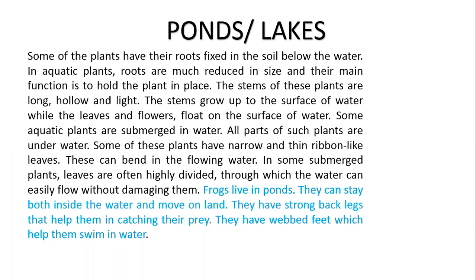Ponds and lakes. Some of the plants have their roots fixed in the soil below the water. In aquatic plants, roots are much reduced in size and their main function is to hold the plant in place. The stems of these plants are long, hollow, and light. The stems grow up to the surface of water while the leaves and flowers float on the surface of water.